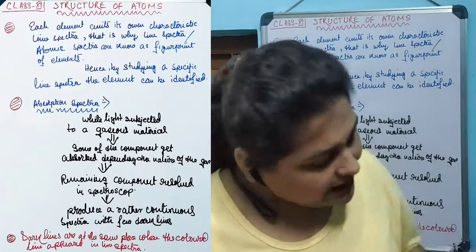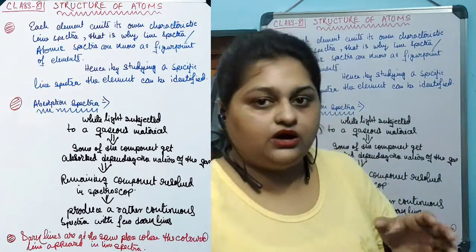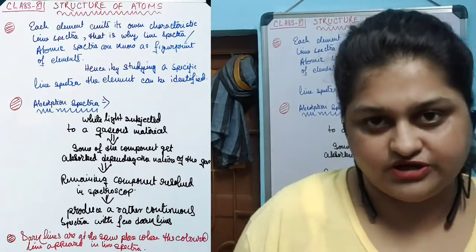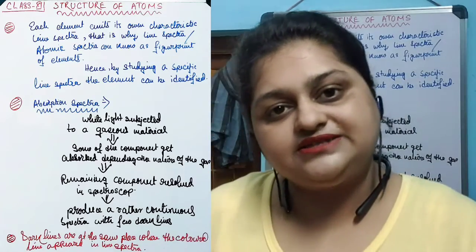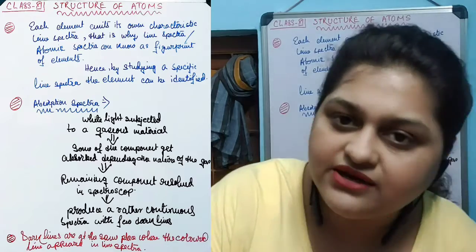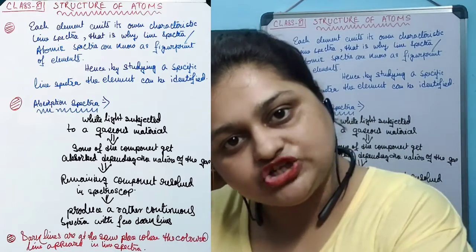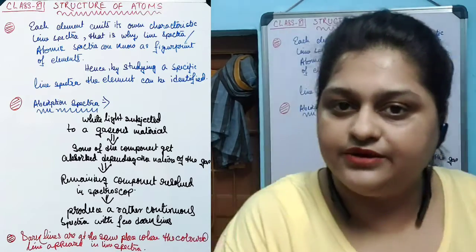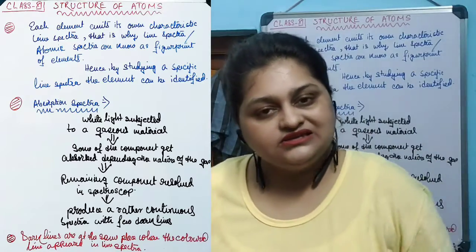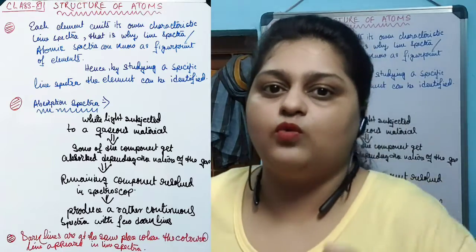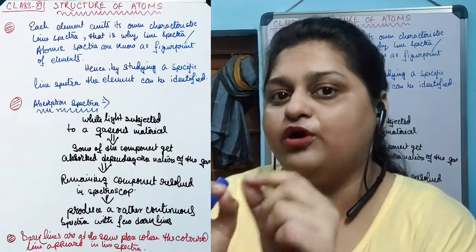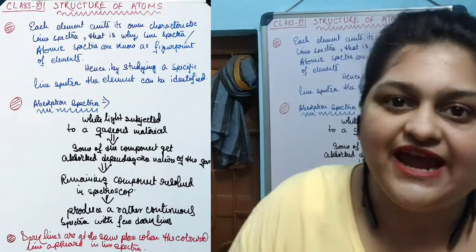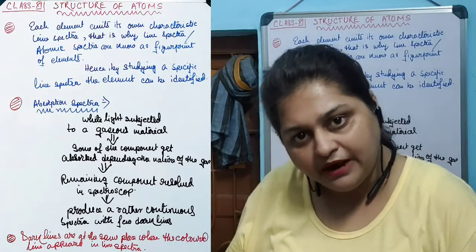Now, the next type of spectra that we are going to discuss is the absorption spectra. Absorption spectra is created when white light is subjected to a gaseous material. When a gaseous material is subjected to white light, some components of that white light, depending on the type of the gaseous material, get absorbed by it.